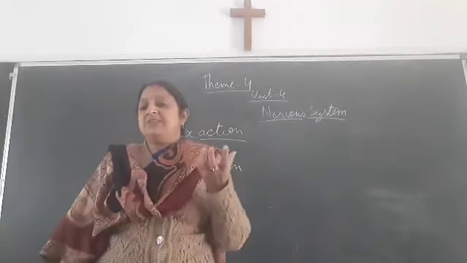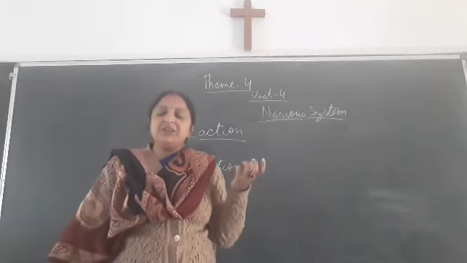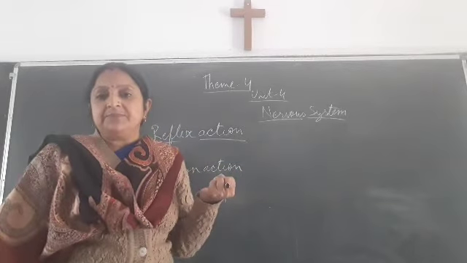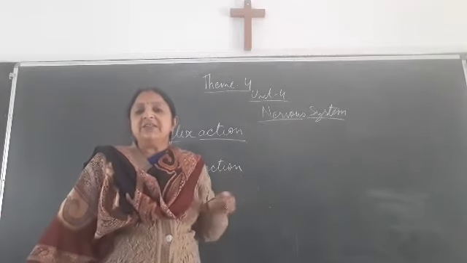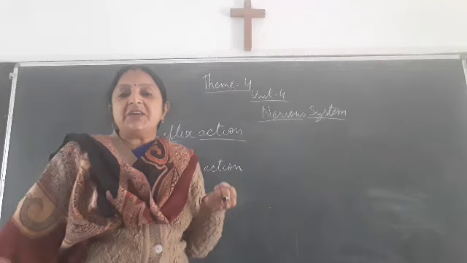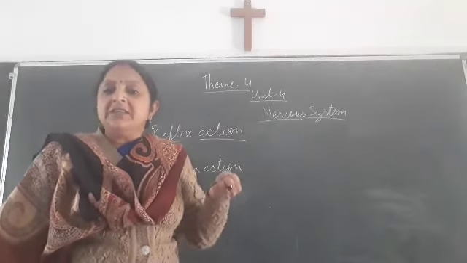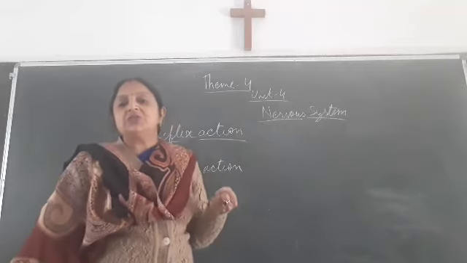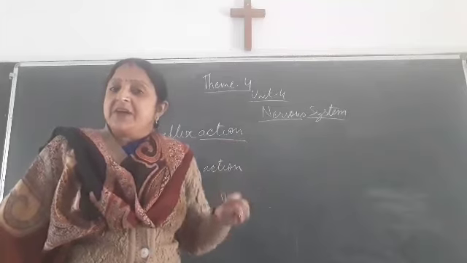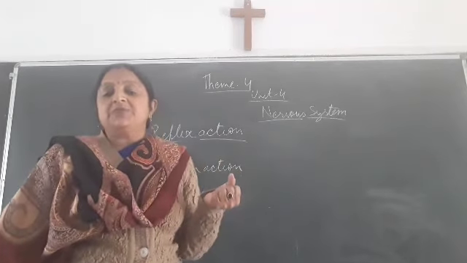There are some parts involved in the reflex action. The first part is the receptor that receives the senses, and then through the sensory nerve it gives the sense to the spinal cord, and from the spinal cord the motor neuron receives the message of what has to be done, and then the motor neuron gives the message to the effector, and the effector then responds with the action.